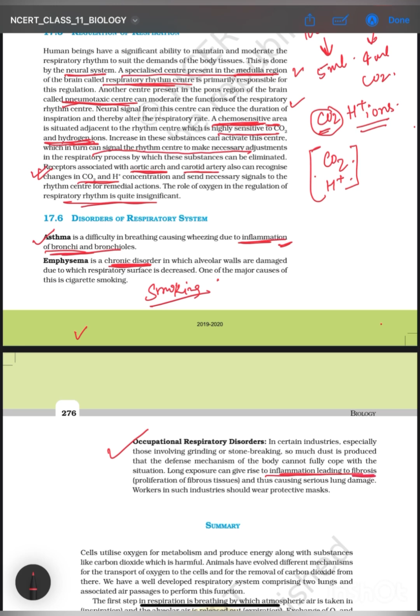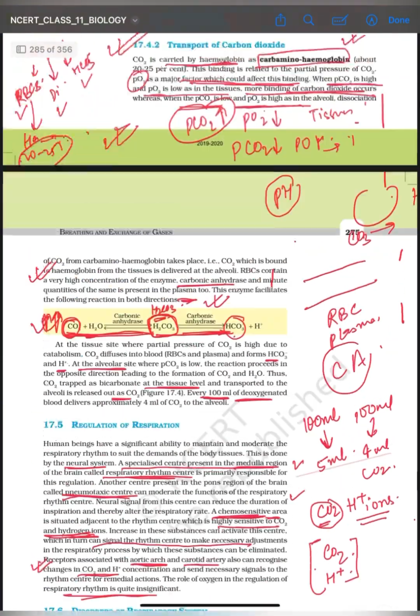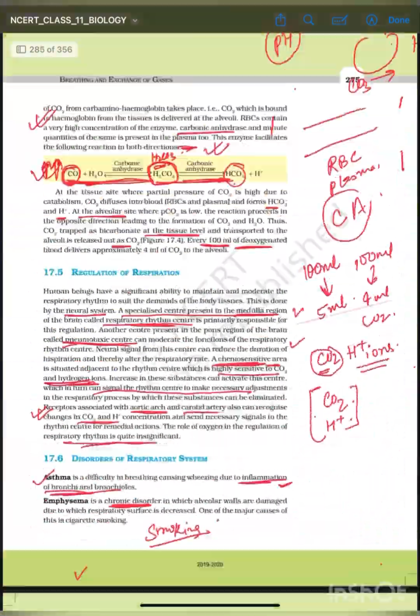So longer exposure leads to inflammation, leading to fibrosis. Very important. Fibrosis, proliferation of fibrous tissues. The fibrous tissues present in our respiratory system get proliferated, and thus cause serious lung damage. And for protection, workers should wear protective masks.